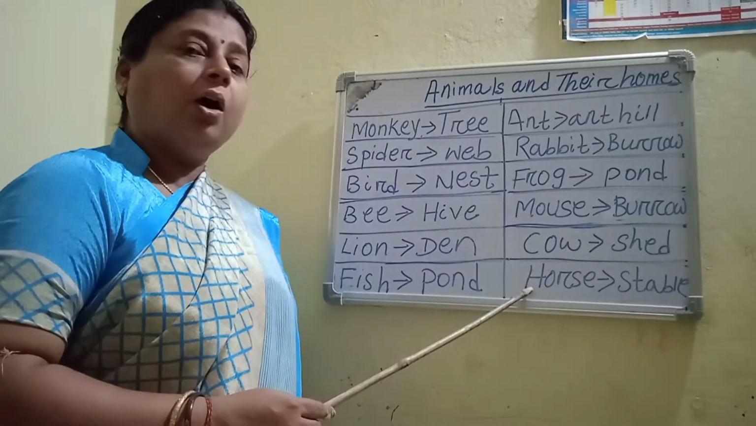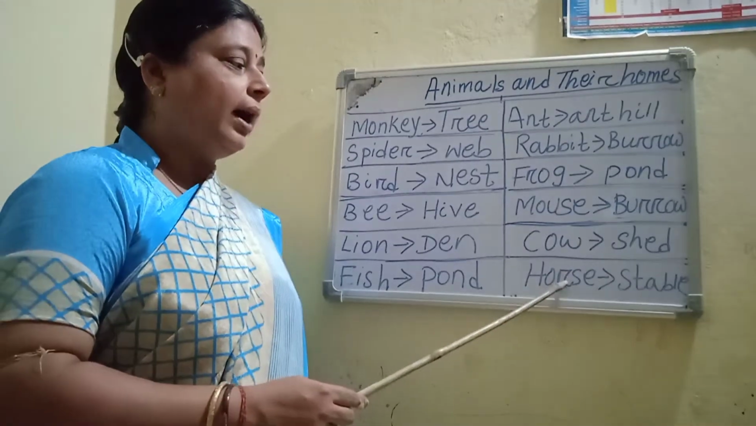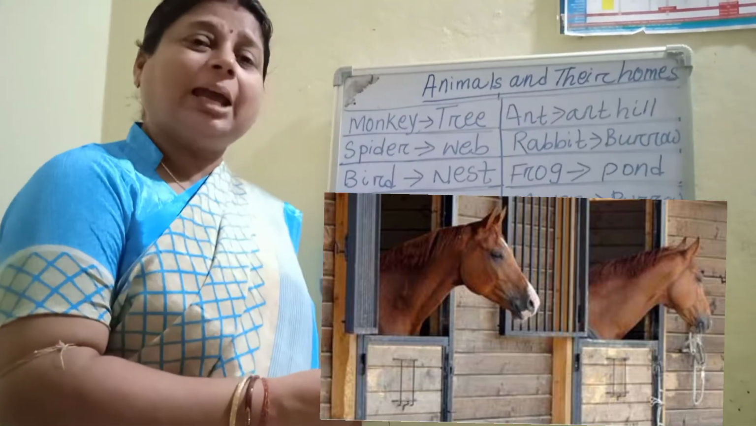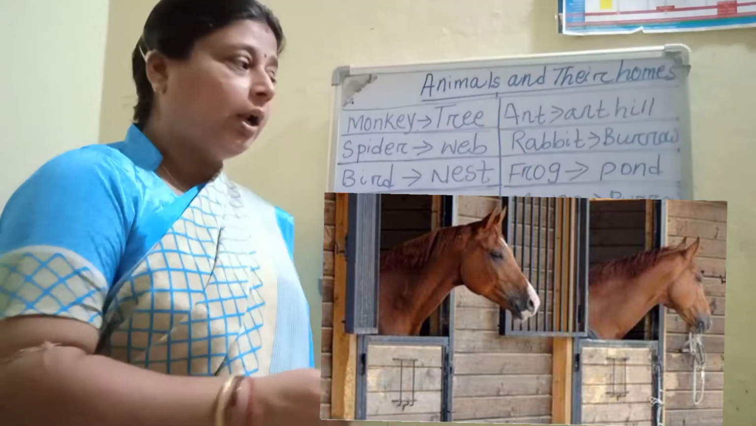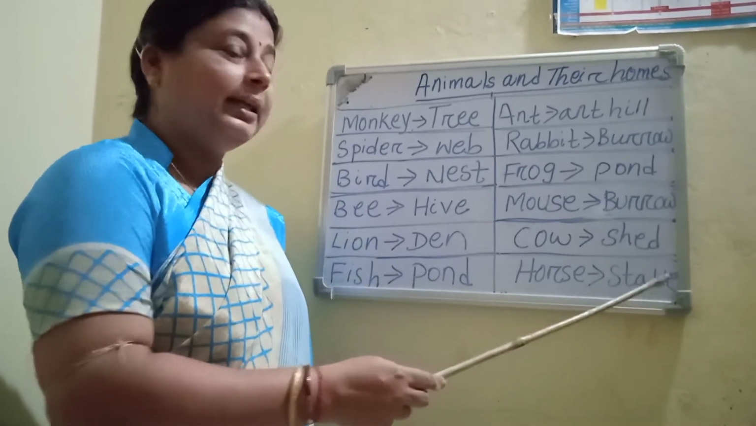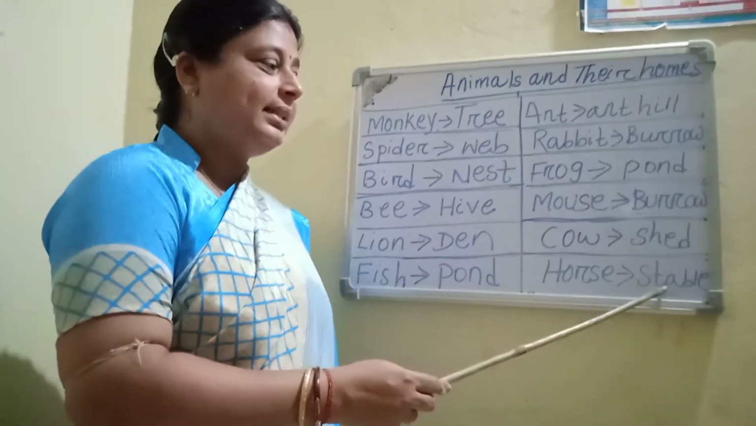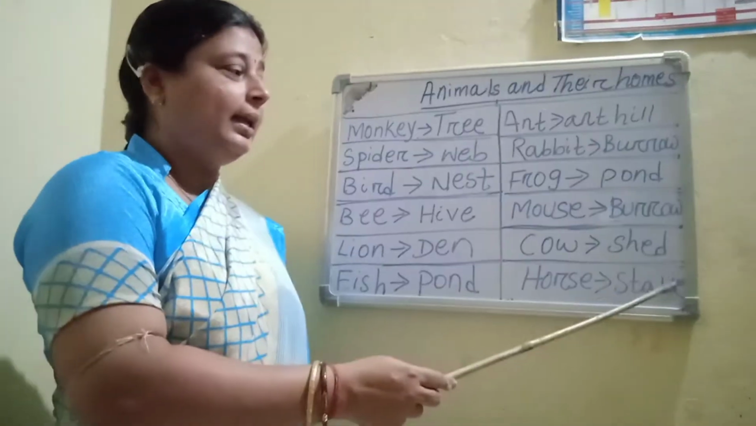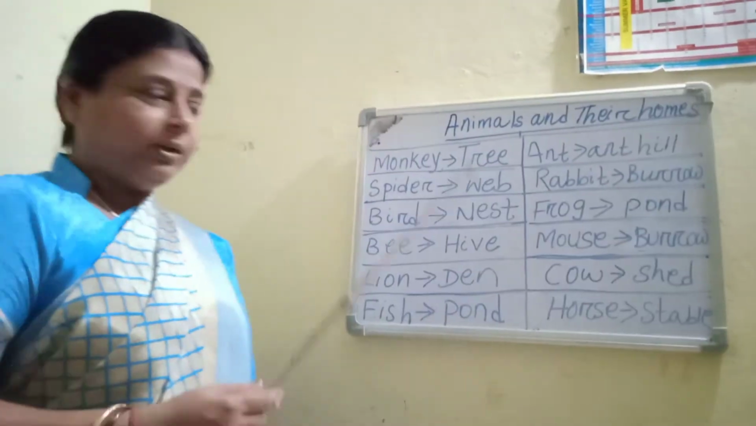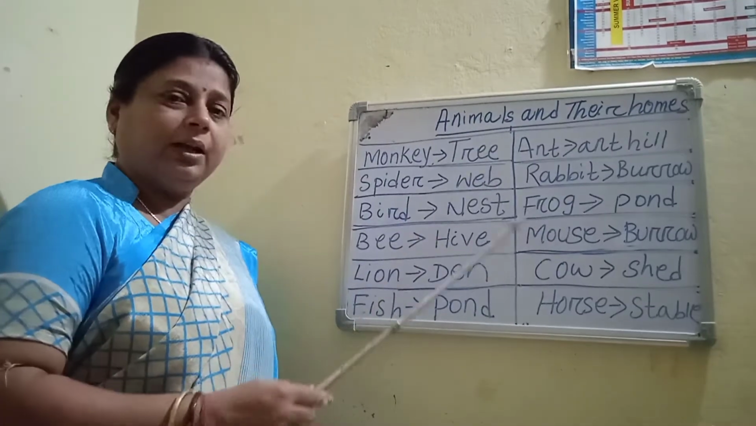Next one, horse. H-O-R-S-E, horse. Horse lives in stable. Horse's home is called stable. S-T-A-B-L-E, stable. The last three remaining ones we'll learn after this.